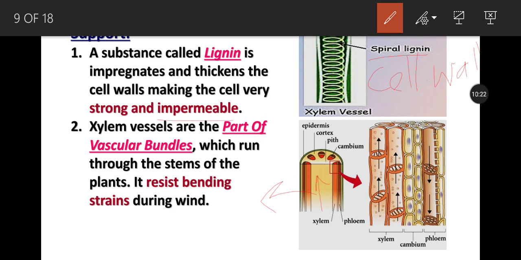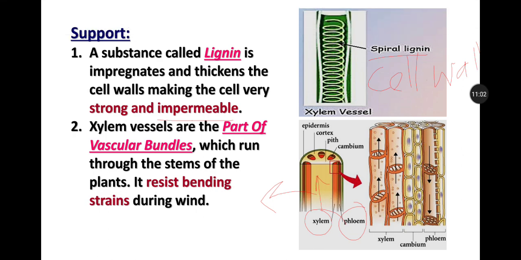Now the xylem vessels are part of the vascular bundles. Vascular bundles mean that the xylem and phloem are the vascular bundle of any plant. Xylem is important for the conduction of water, and the phloem is important for the movement of nutrients in plants. This vascular bundle runs through the stem of the plant, and it resists bending strains during windy conditions, when the air current is very strong. So that's how it is very important, and it is providing support. It is adapted for support.